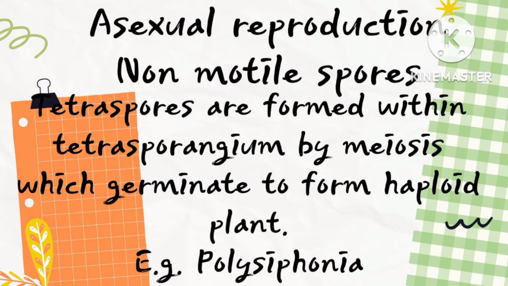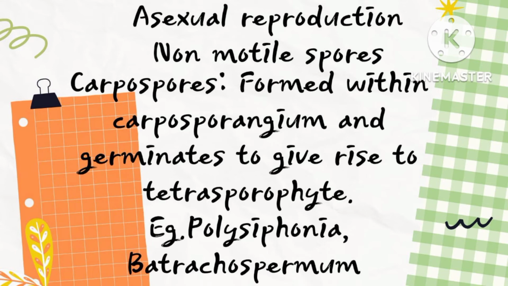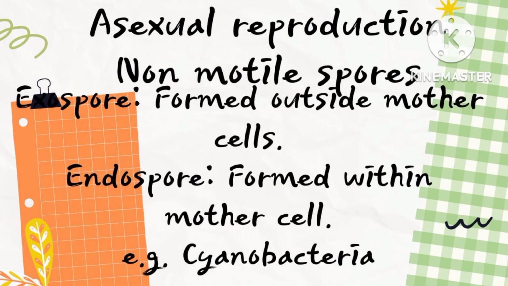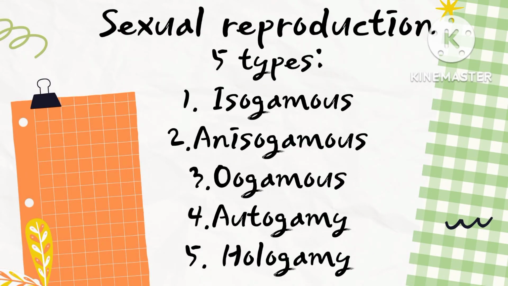Next is tetraspores. They are formed within the tetrasporangium by meiosis and germinate to form a haploid plant. Example is Polysiphonia. Next is carpospores, formed within the carposporangium and germinating to give rise to the tetrasporophyte. Examples are Polysiphonia and Batrachospermum. Next types of asexual non-motile spores are exospore and endospore. Exospores are formed outside the mother cell while endospores are formed within the mother cell. Example is cyanobacteria.